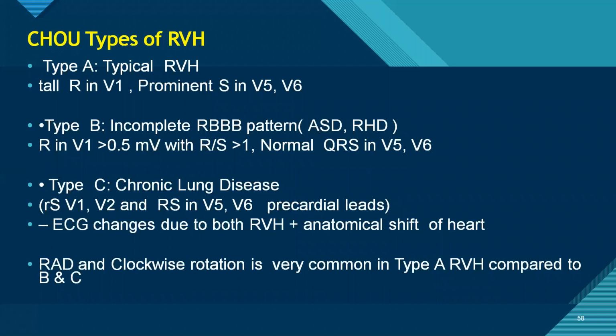ECG is the maximum shape for the half. RAD and clockwise rotation is very important. What do you mean by clockwise rotation? It means the transition is occurring later. Normally, what happens? This is different from the looping. What do you mean by counterclockwise rotation?